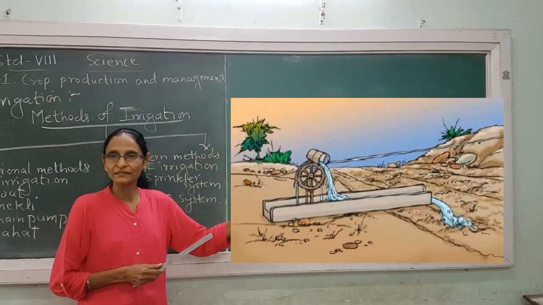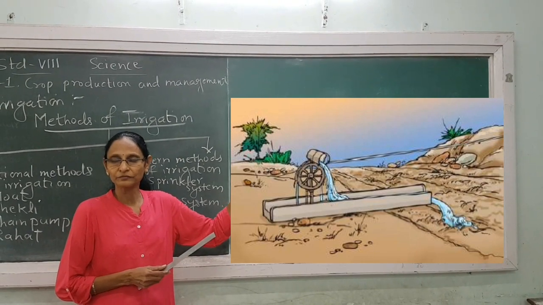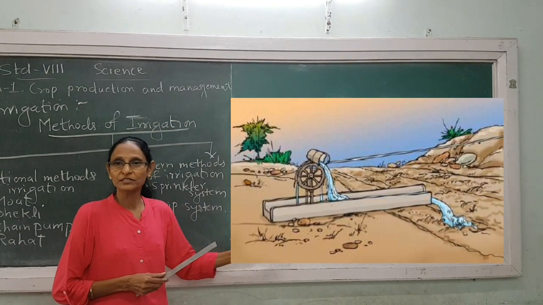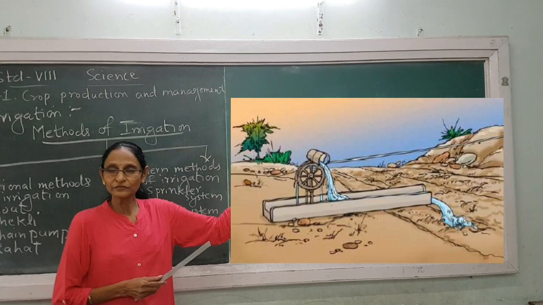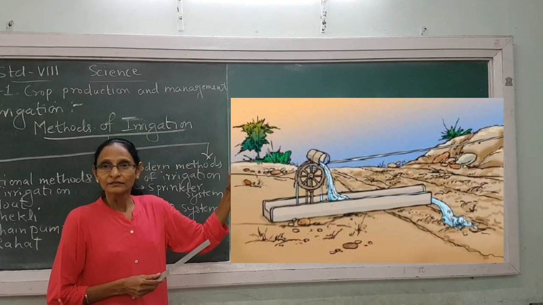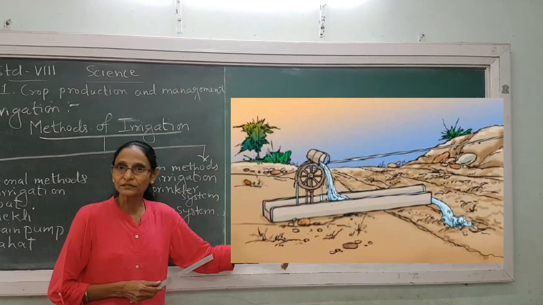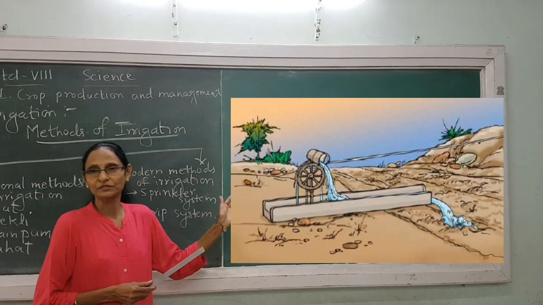So a bucket is tied up to the upper wheel. When that wheel rotates, the bucket is dipped in the water source and again rotation is there.